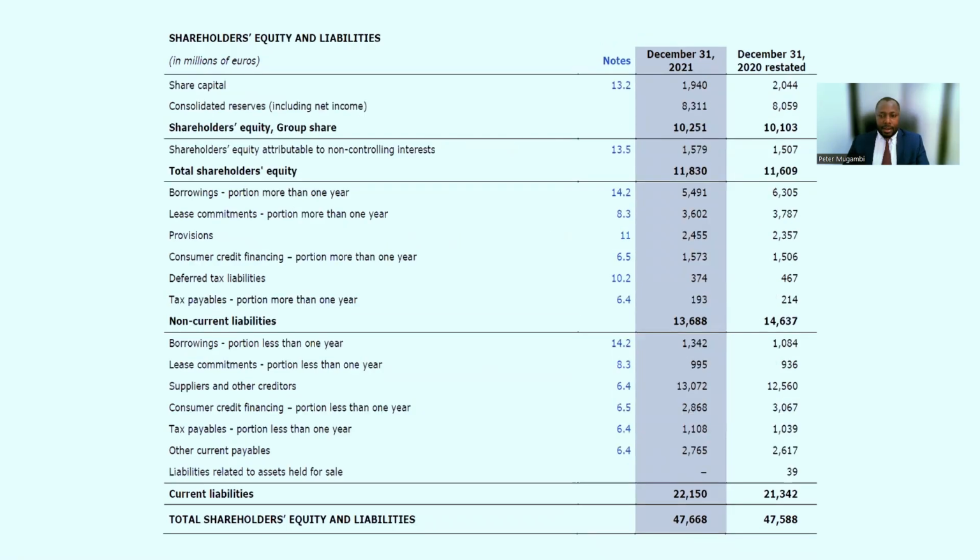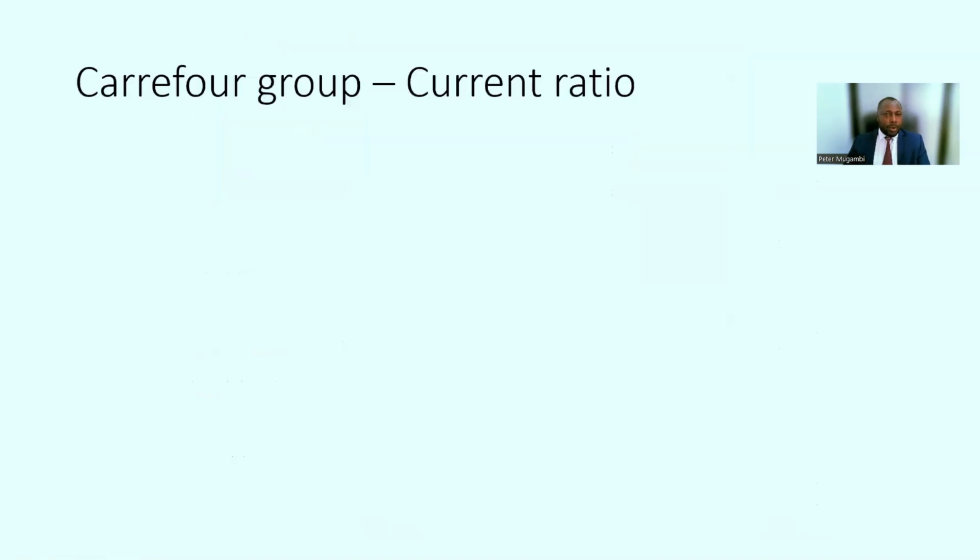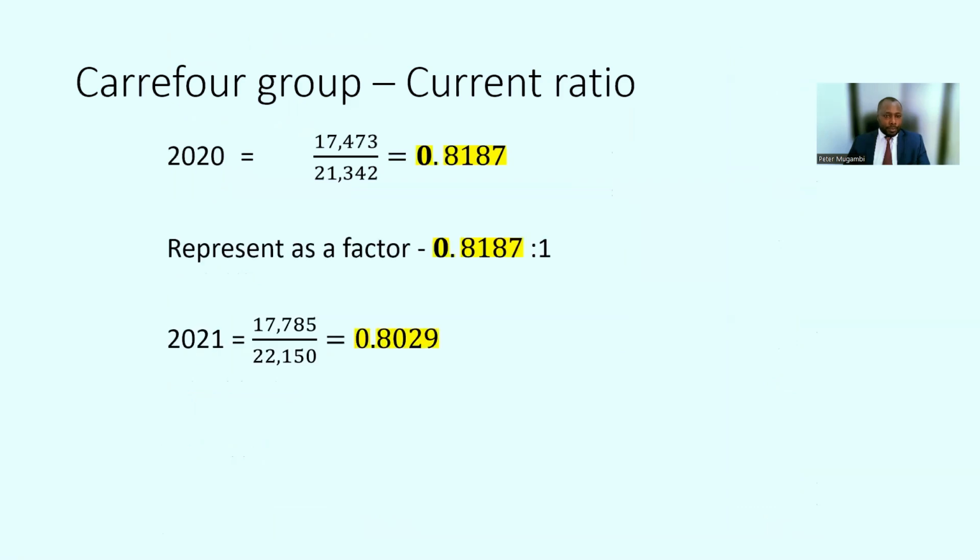Again, the other key numbers you need is the current liabilities for the denominator. So here again is 2020, we have 21,342, and for 2021, we have 22,150. Now that we have found our key numbers, the numbers that we want to use when computing the current ratio, then we want to go back to our formula.